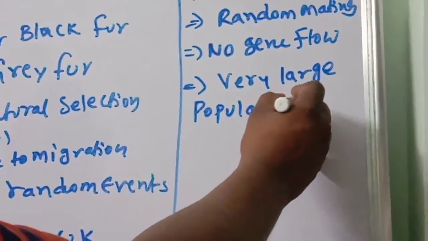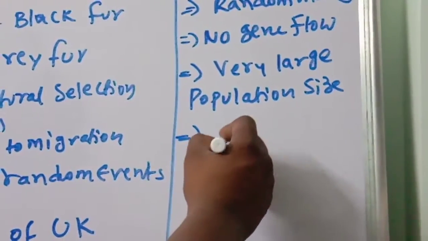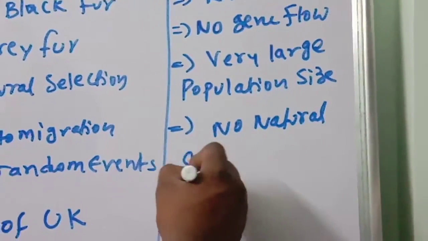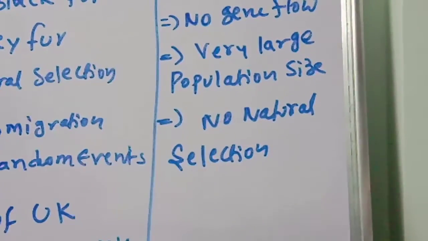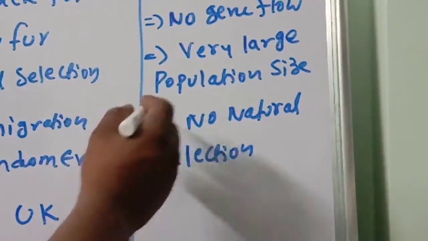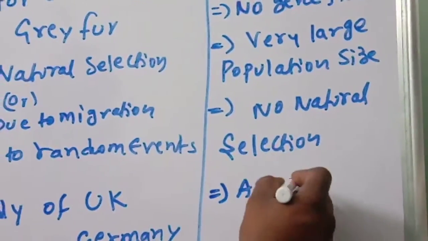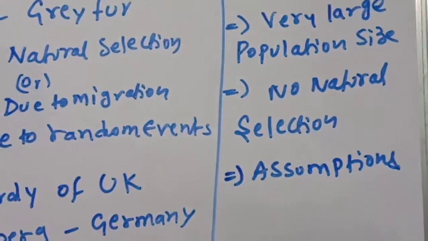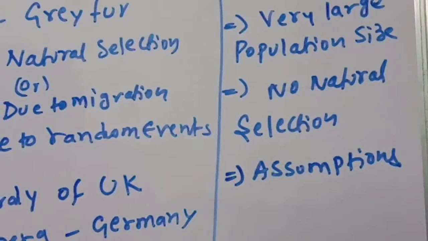Next one, an important thing is no natural selection. This point you have to remember. No natural selection. So these are the Hardy-Weinberg assumptions. These all are assumptions of the Hardy-Weinberg rule that you have to remember.